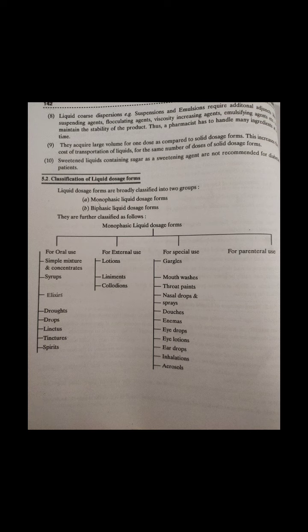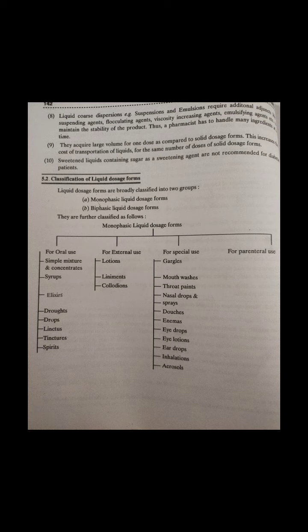So next is drops. The drops are liquid preparations meant for pediatrics. Generally vitamins and antibiotics are given in the form of drops. They are supplied in a bottle with a calibrated dropper. Drops contain potent drugs, and measuring of the doses should be done carefully.